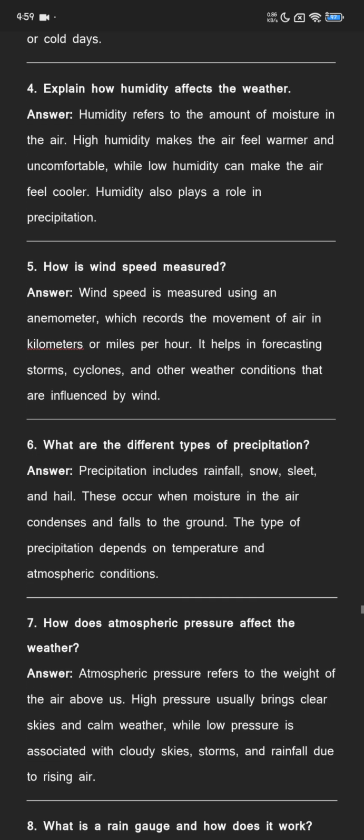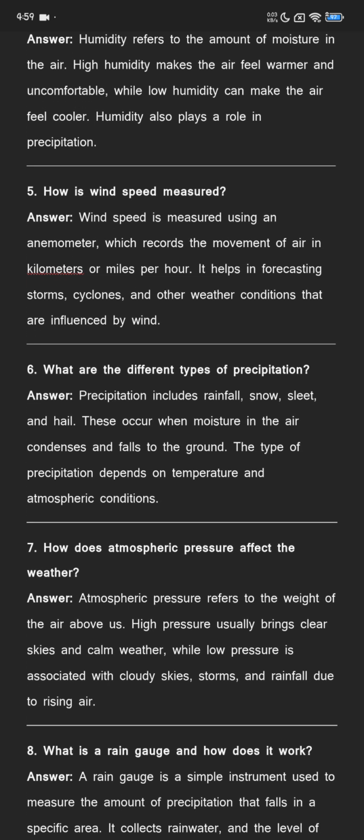How is wind speed measured? Wind speed is measured using an anemometer which records the movement of air in kilometers or miles per hour. It helps in forecasting storms, cyclones, and other weather conditions that are influenced by wind.